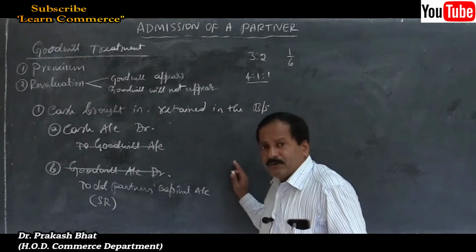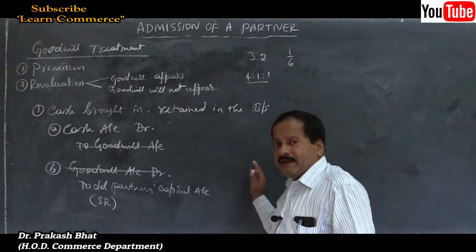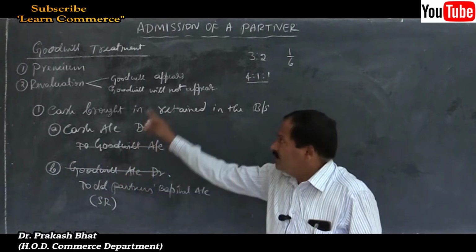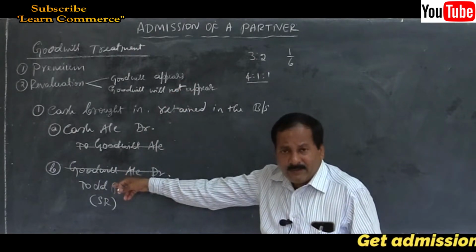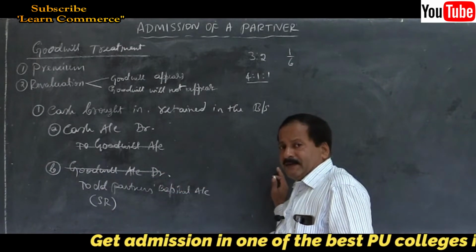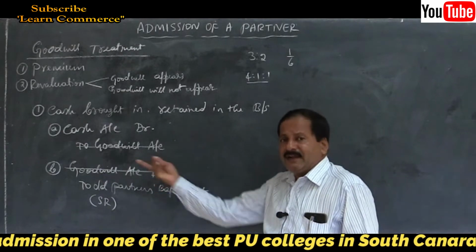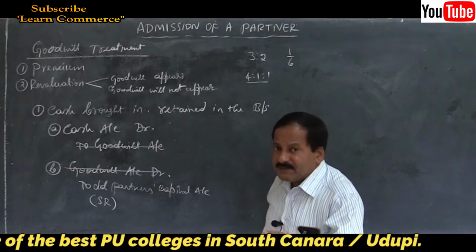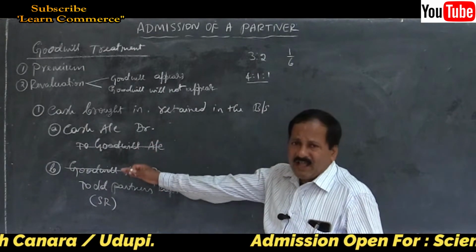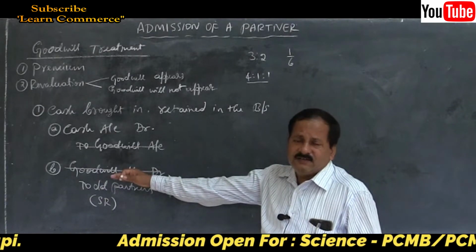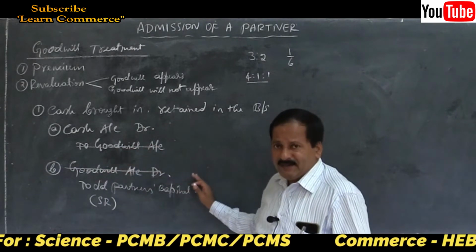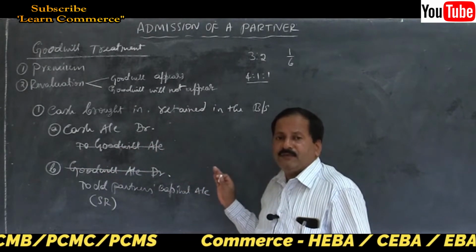You have credited goodwill as 4,000 and 2,000 to A and B. There, while drawing the amount, capital account debit to cash or bank account, you will write 2,000 and 1,000 on the debit side because 50% of the amount is withdrawn. Half of the goodwill is withdrawn by the old partners. That means you will write half amount on the debit side. So ultimately what happens? You wrote 4,000 in A's capital account on the credit side, 2,000 on the debit side. Ultimately 2,000 will remain in the capital account itself in the form of goodwill.